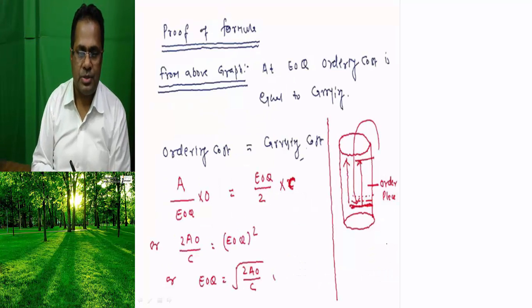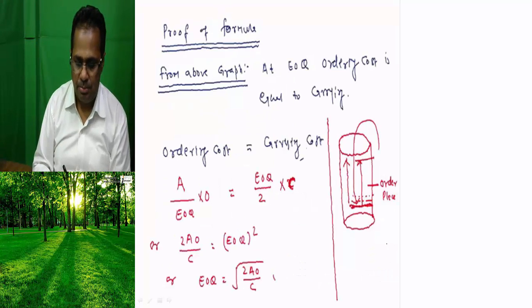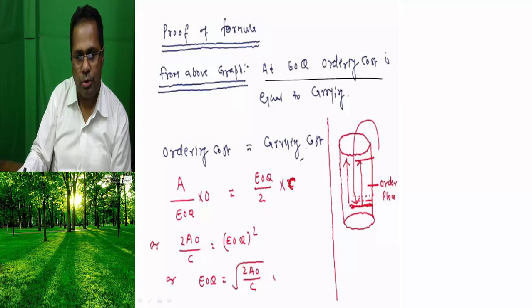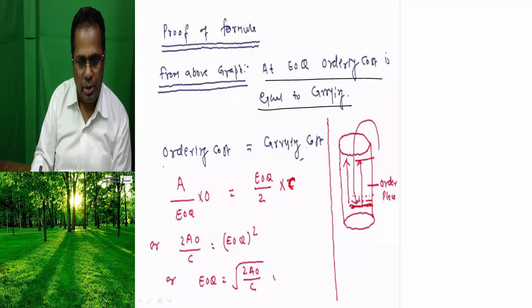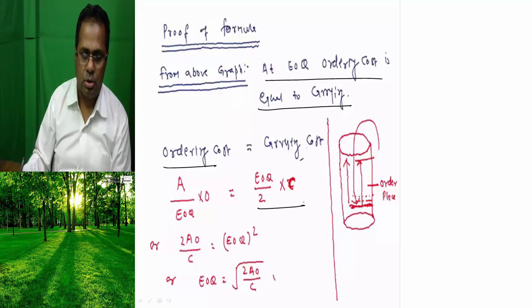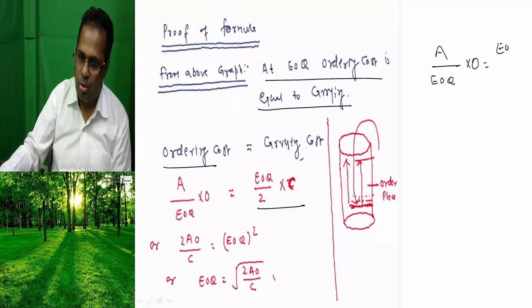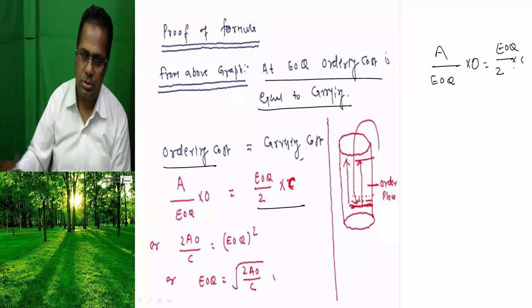The same formula can be proved on the basis of this. Proof of this formula: at EOQ, ordering cost equals carrying cost. Ordering cost means annual consumption divided by EOQ, which is the number of orders, into ordering cost per order. Carrying cost is calculated on average inventory, EOQ divided by 2, into carrying cost per unit. Now solving this, you will get this.